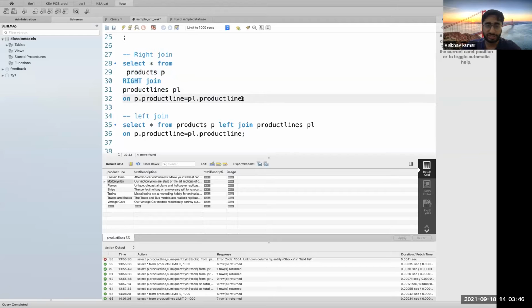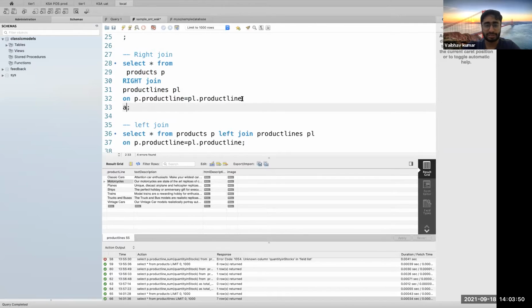There could be a case where I also need to use multiple keys, like an AND condition, and then suppose p dot key 2 is equal to pl dot key 2. I'm just giving you an example; key 2 is not present anywhere across the product or product lines tables.